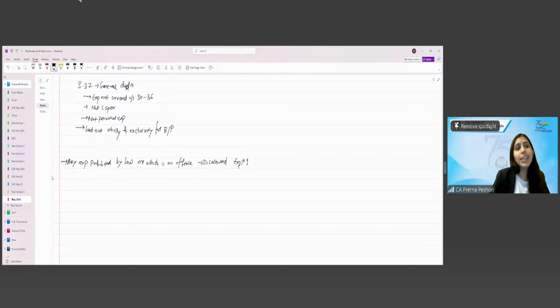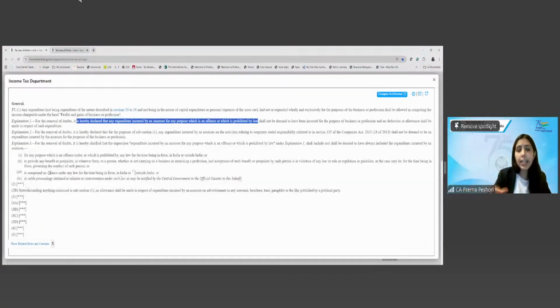Right? So any kind of penalties, any kind of compounding fees where you compound the offense, where instead of prosecution, you choose to pay the fine. Those kind of expenditure will not be allowed as the deduction. So any expense which is prohibited by law is not going to be allowed as the deduction. Any kind of penalties will not be allowed as the deduction.